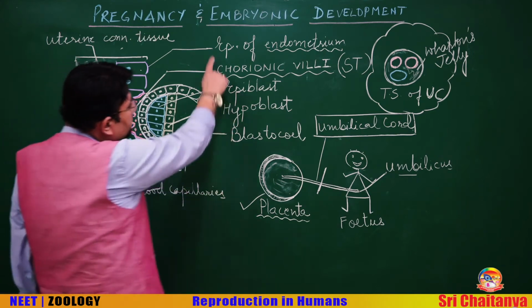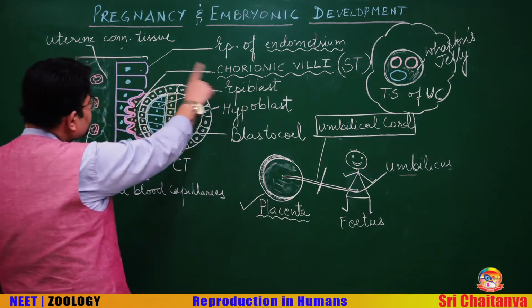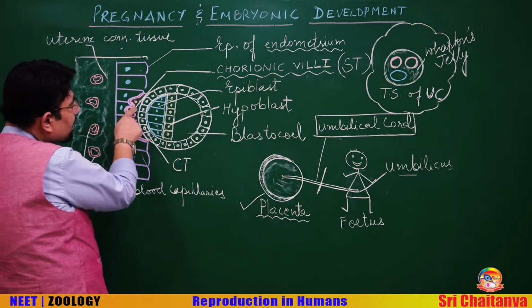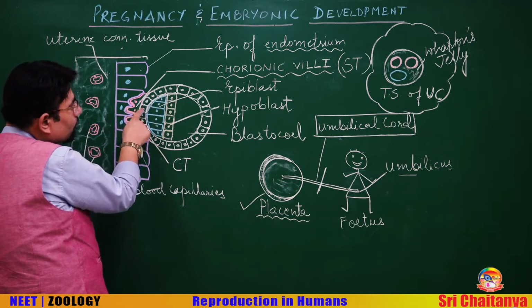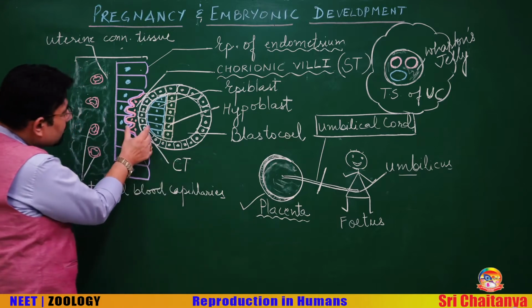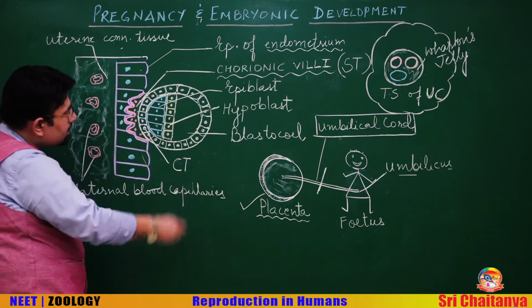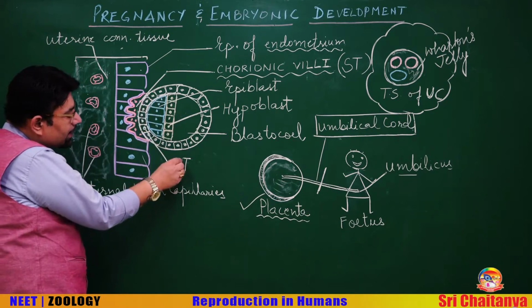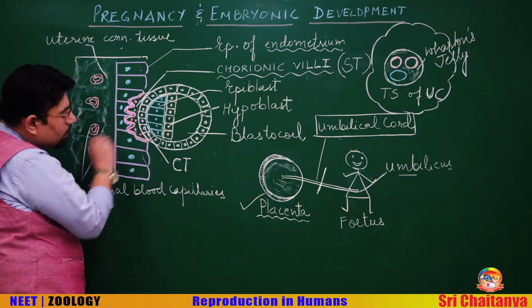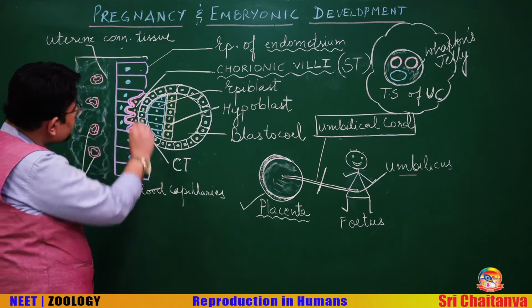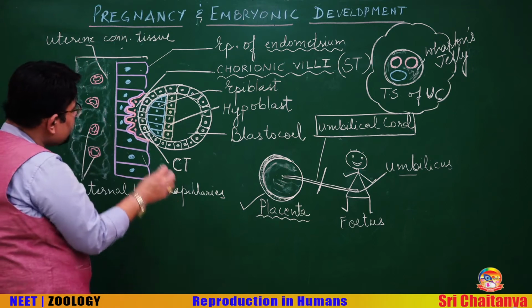So this is the epithelium of the endometrium. Then you find the chorionic villi, a part formed from the trophoblast. Now this complete structure is the trophoblast. We have differentiated it into two layers. The white one is the cytotrophoblast and the pink one is the syncytiotrophoblast. Why?